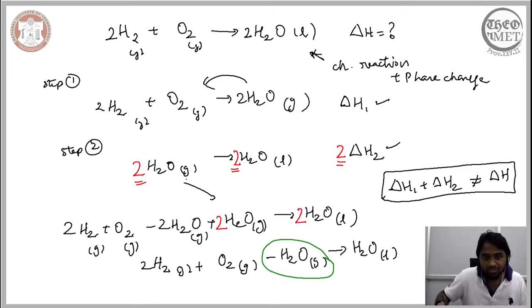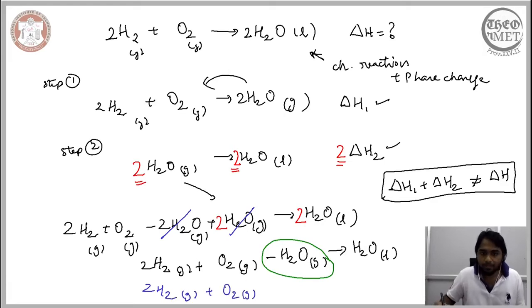Once we do that, these two terms get cancelled, and you end up with 2H2 in the gaseous state and O2 in the gaseous state, which ultimately gives you water in its liquid state. So by introducing the prefactor 2, you were able to recover the overall reaction.